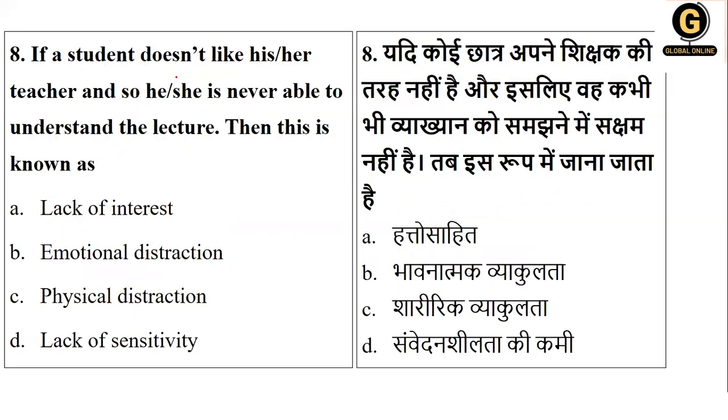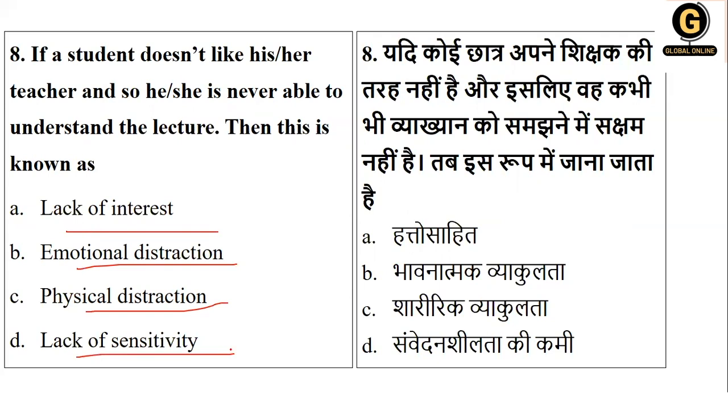Next, if a student doesn't like his or her teacher and so has never been able to understand the lecture, then it is known as what? Is it lack of interest, emotional distraction, physical distraction, or lack of sensitivity?